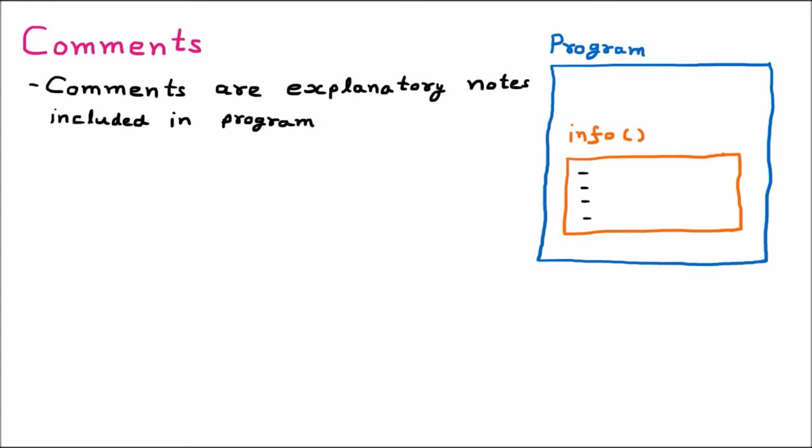So he will be going inside and reading the complete code line by line, because nowhere is it mentioned what info is. Info is doing the sum or subtraction. It is doing some other thing. It is not mentioned. So to make this code easy, we are putting a comment here for the other person. That is called the comment. So above the function, we are providing a comment.